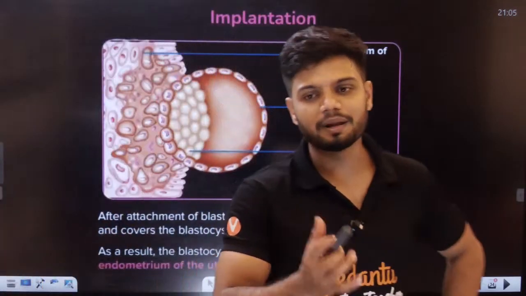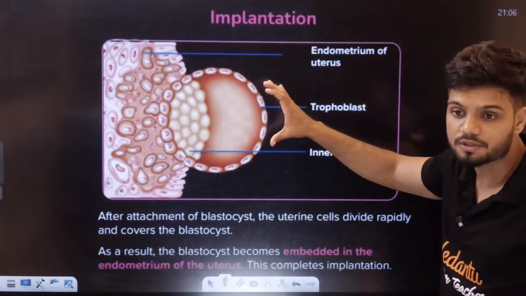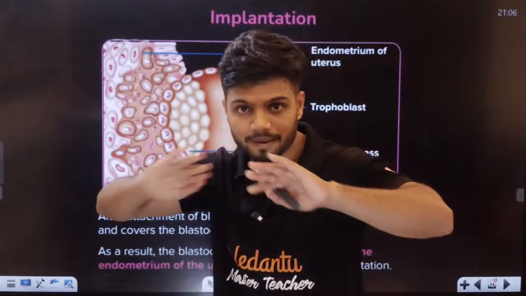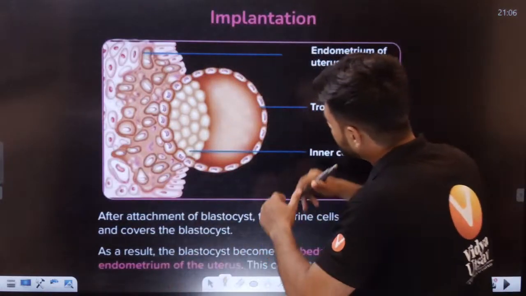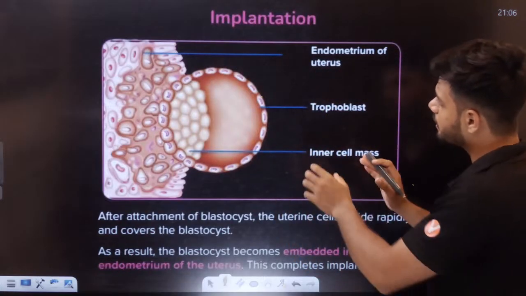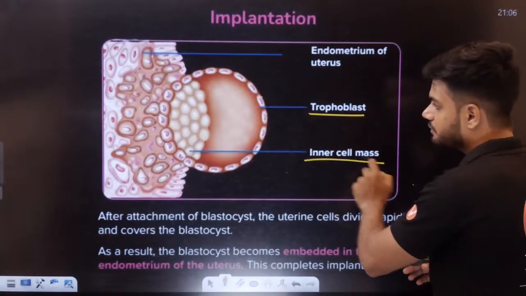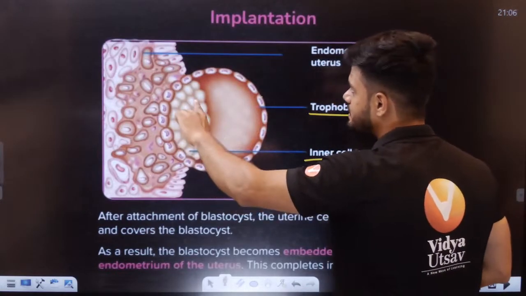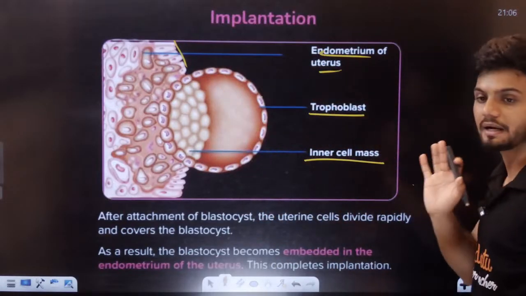Now, what is implantation, students? Here we have the blastocyst. Cleavage basically means breaking, the division is called cleavage. Now this entire thing is called a blastocyst. Here you can see the trophoblast on the outside, and inside we have the inner cell mass. Now this is the endometrium, the uterus layer.